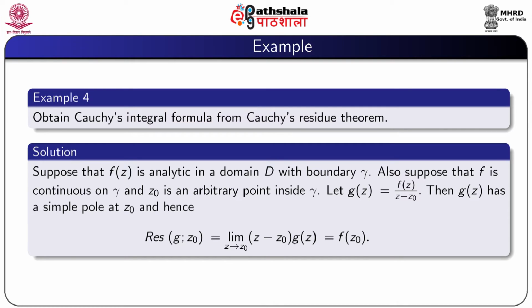Then g(z) has a simple pole at z0, and hence residue of g at z0 is equal to limit z tends to z0 of (z minus z0) into g(z), which is equal to f of z0.